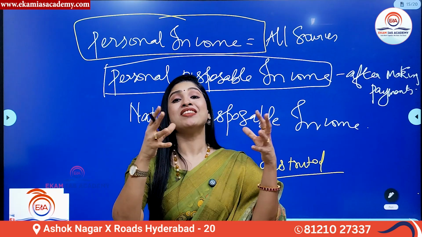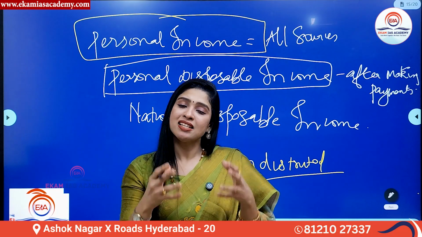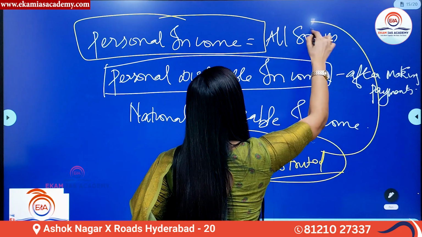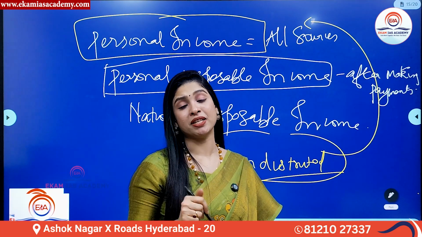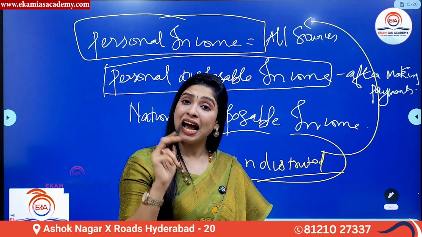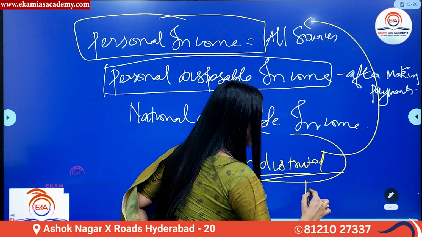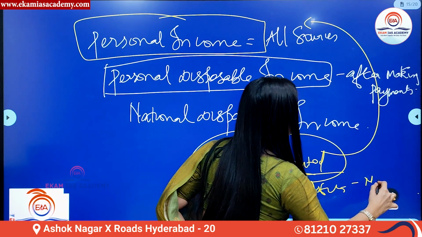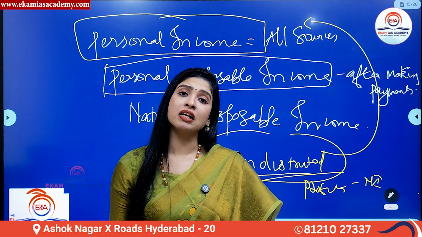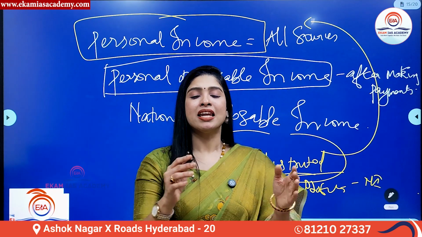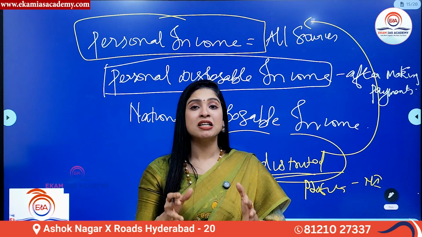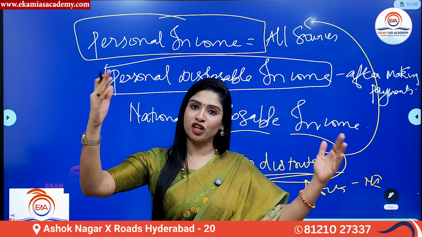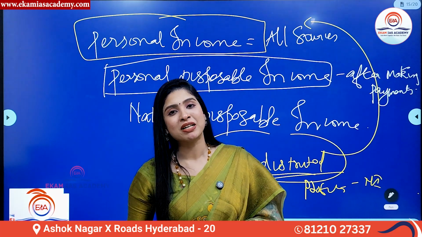Now if that profit is undistributed, then such profits are not a part of personal income. That is how the concept is. Whereas corporate taxes and undistributed profits are a part of national income. So this is what you should know with regard to personal income. Now, this personal income is a part of national income. National income is a broader concept, and under that comes your personal income.